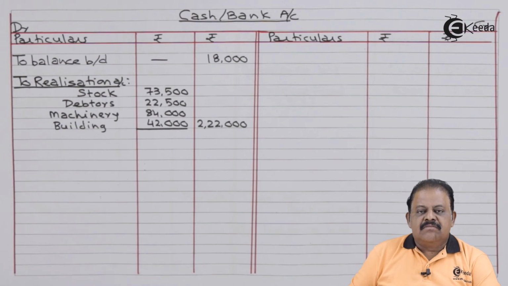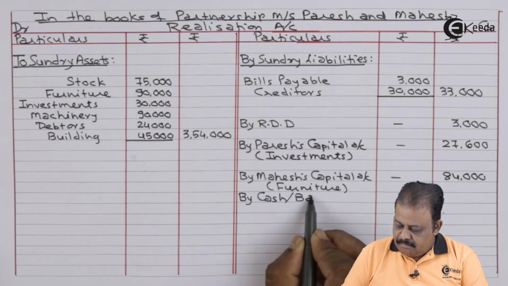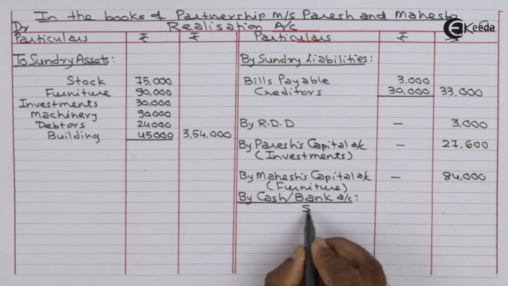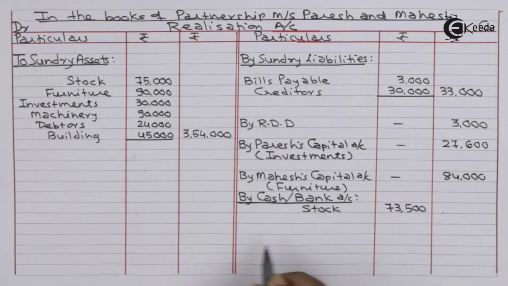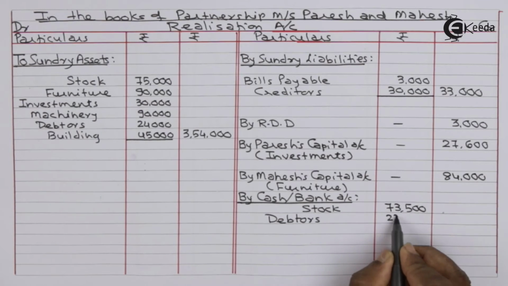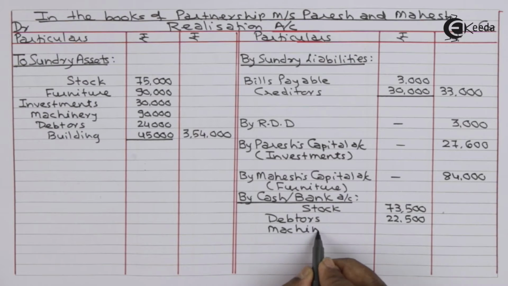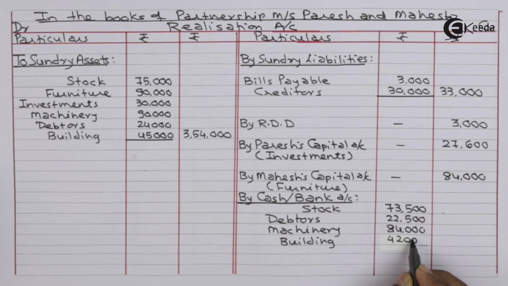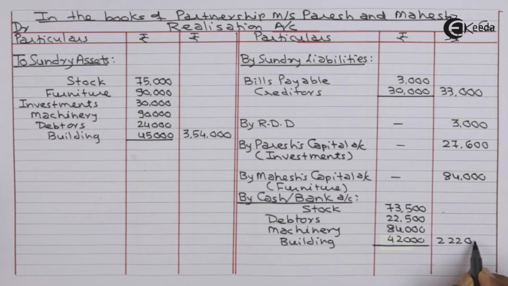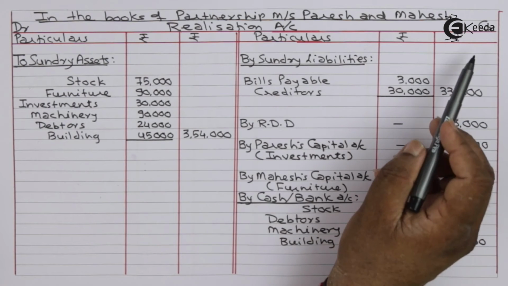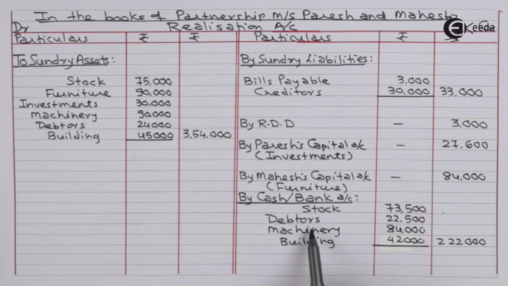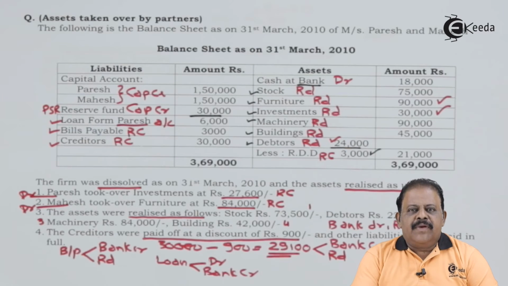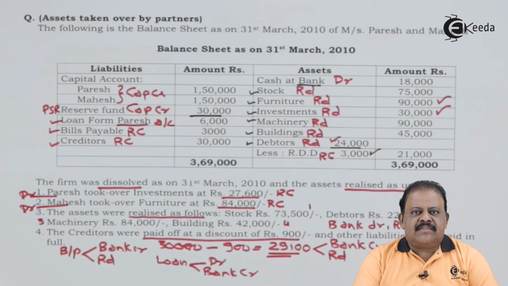This will have a second effect in realization account on the credit side: by cash bank, stock, debtors, machinery, building, total amount 2,22,000. We have completed the second stage, realization of assets.